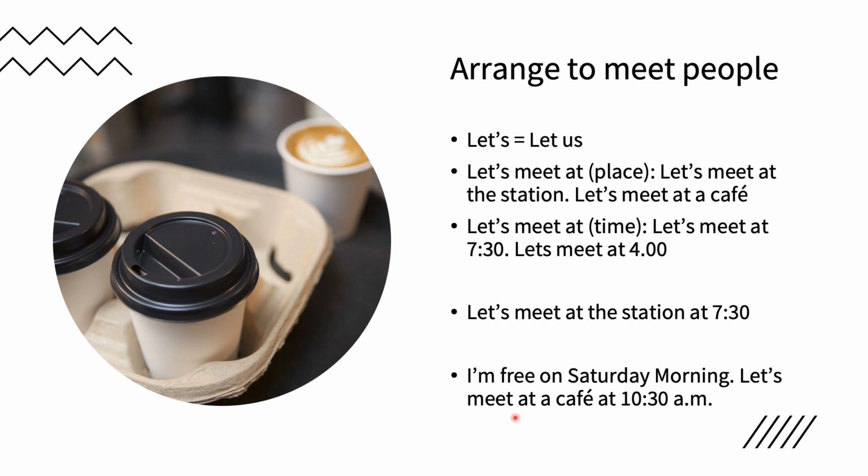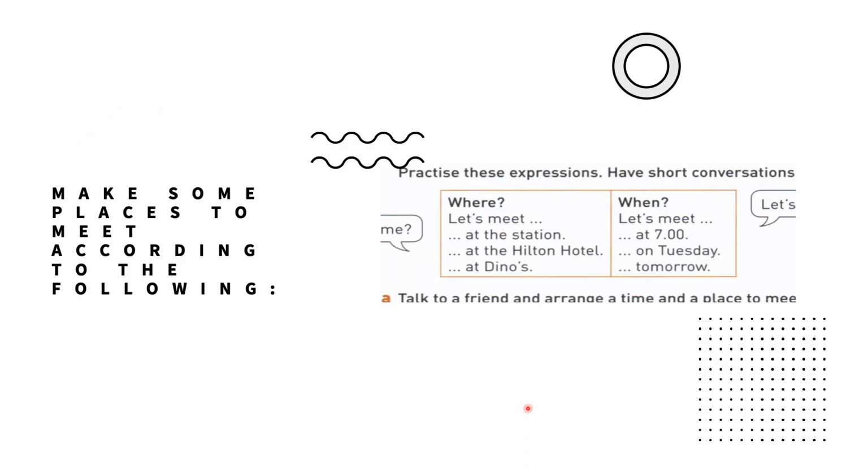Let's meet at a cafe at 9:30 a.m. Okay, so with this sentence you can tell what time you are free and when and where you would like to meet.